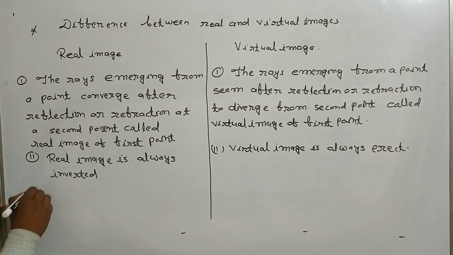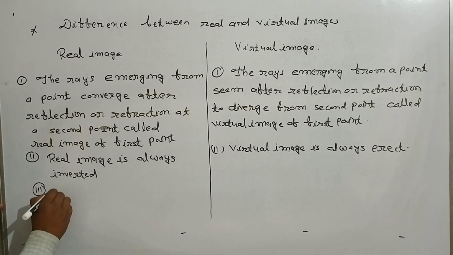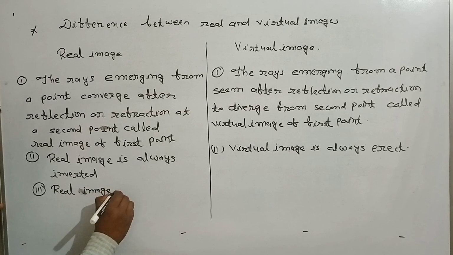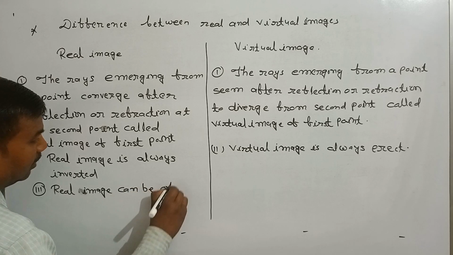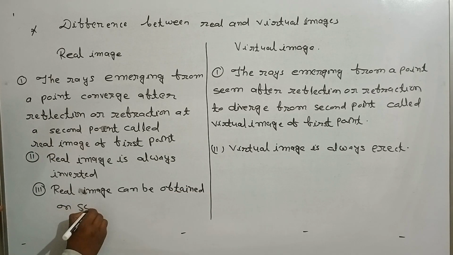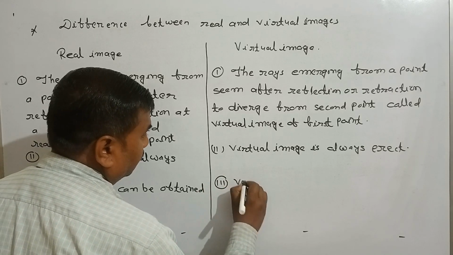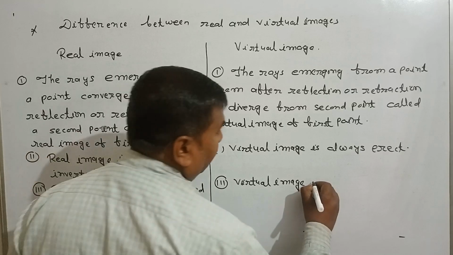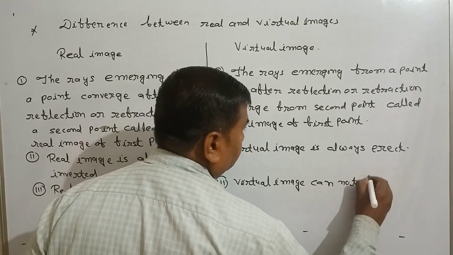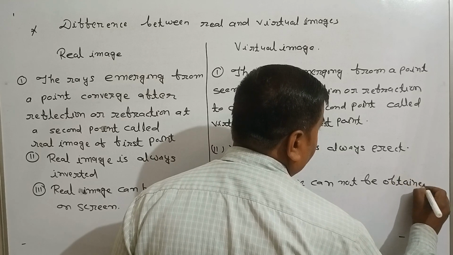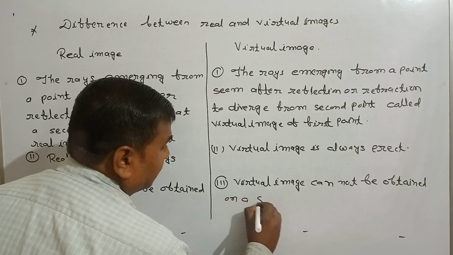The third difference is that real image can be obtained on a screen, and virtual image cannot be obtained on a screen.